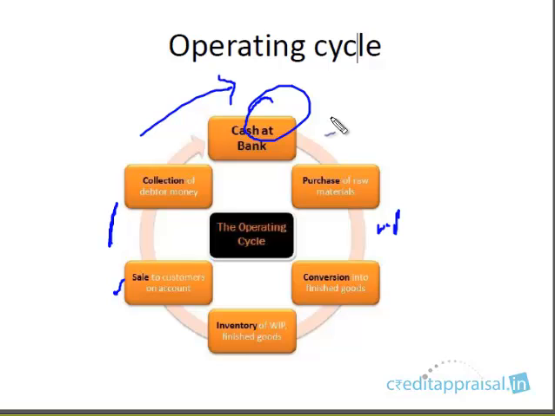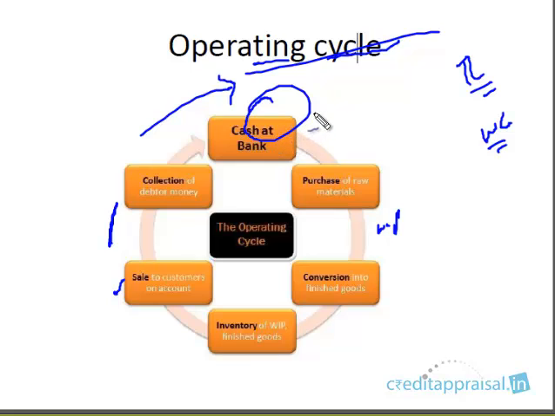So the cash you pump into the business is ultimately going to come back as cash, but cash with some profit. But that is going to take time. This cycle is known as the operating cycle. It's a very important concept. This is exactly the reason why you require working capital. Why does a company require working capital? Why can't it manage with just a term loan? Why does it come for sanction of working capital from banks? This is the reason. It is because the conversion of cash is not instantaneous.